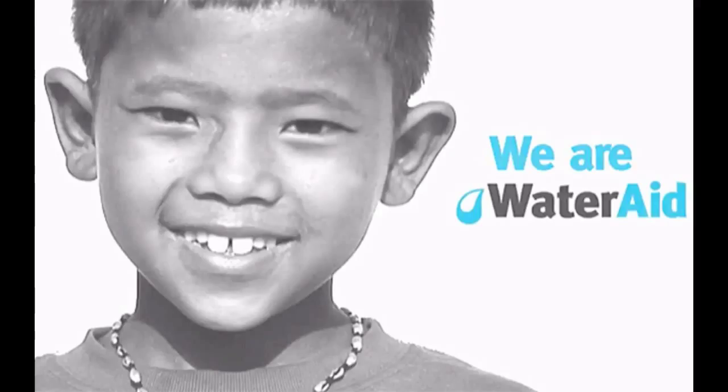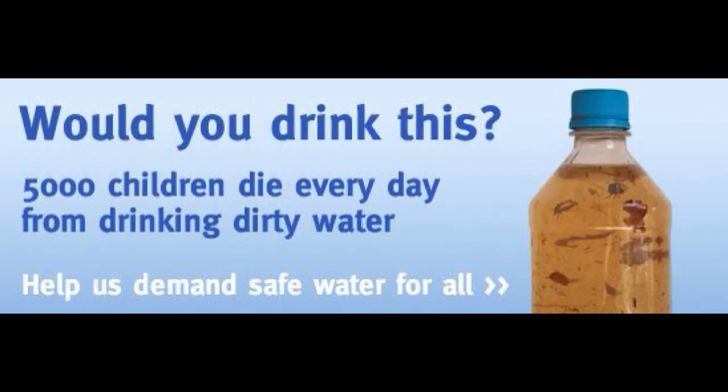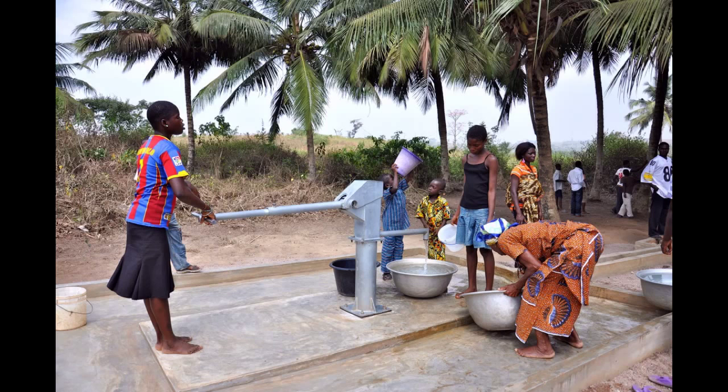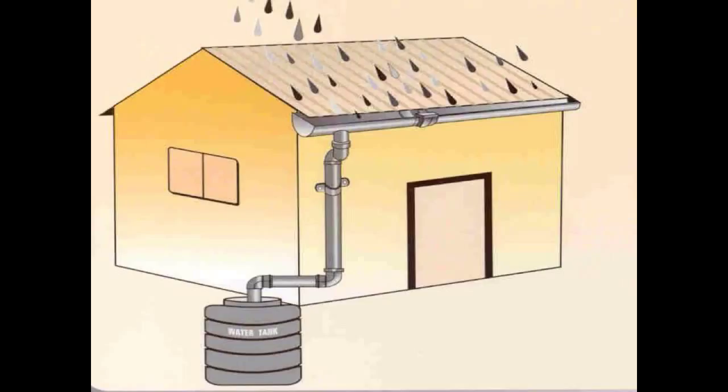The main problem of the hot arid environment is a lack of water. And WaterAid is one charity that provides water for people in some of the driest hot arid regions on the planet, providing intermediate technology. Hand pumps, which are a form of intermediate technology, are very, very cheap to build. They service a local community. They're easy to fix and can be fixed by local people, providing an excellent source of water for a local community. Rainwater harvesting is another form of intermediate technology developed by WaterAid. Houses collect rainwater and put it into a water tank, which can then be used on farmers' crops and land.